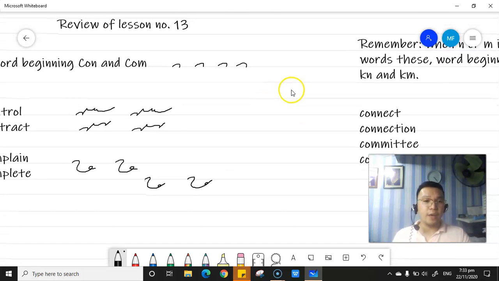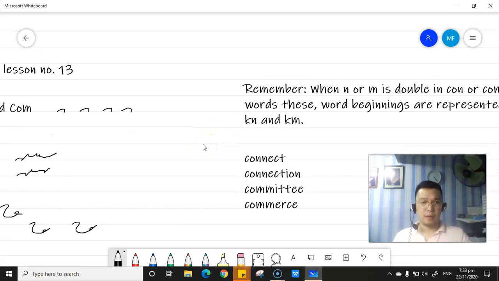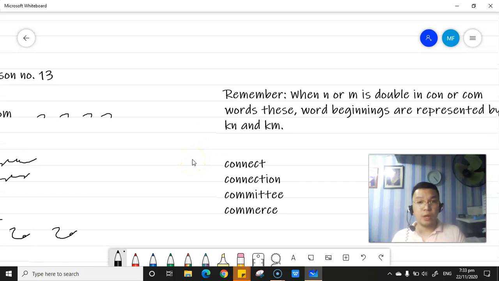However, if you are going to see a word that started with con and com, and at the same time you see another N and M, you have to write both. So for example, connect, you are going to attach K and N, and then we have committee. You have to write K and M. So if it is double N or M, you have to write it.